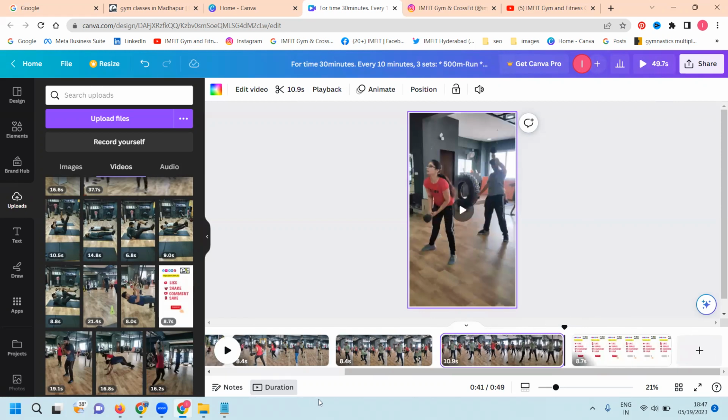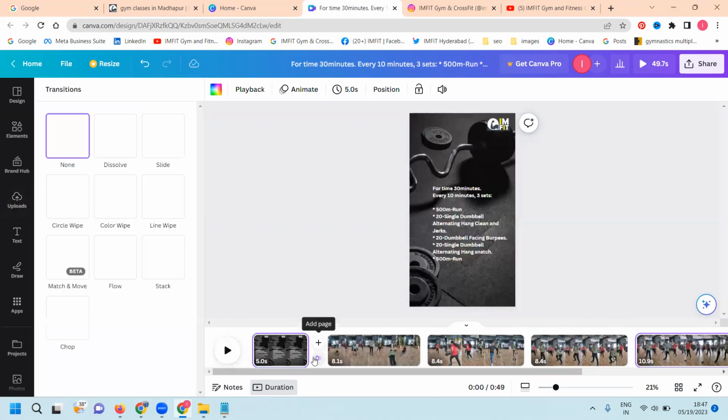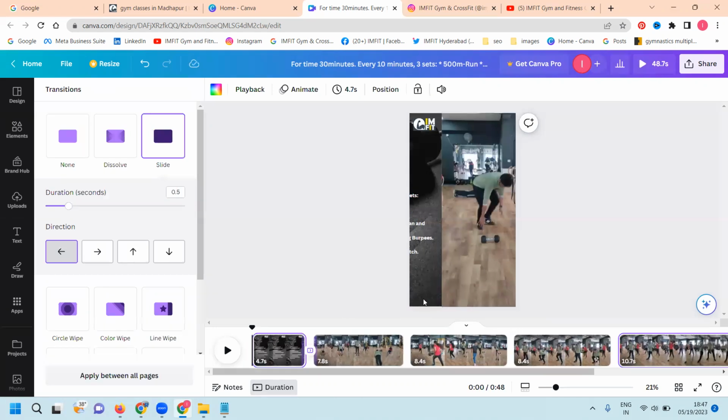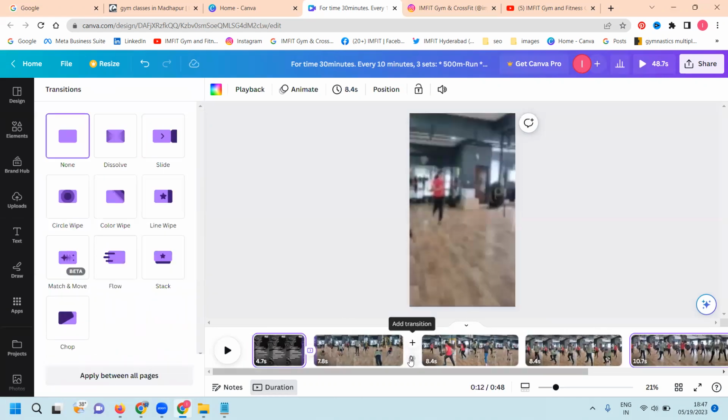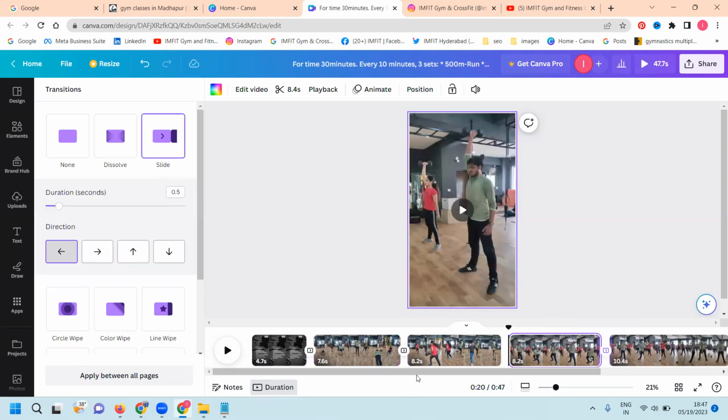And during video making, we have to follow some conditions. For each video, when you click here, there will be a slide option. Just click here and click the slide option.